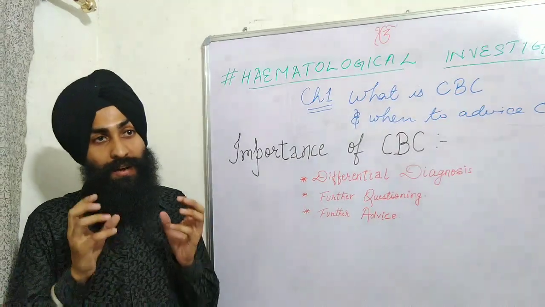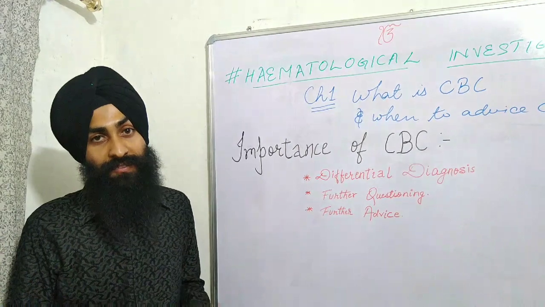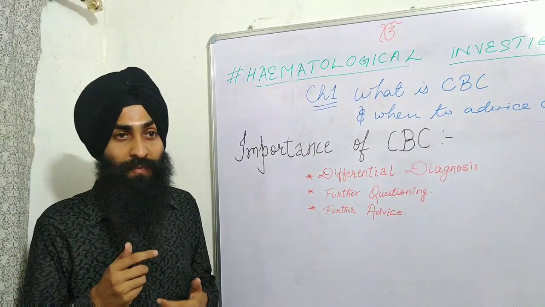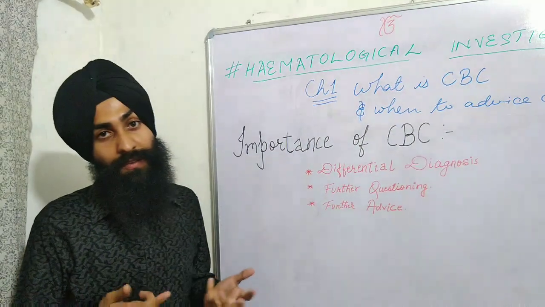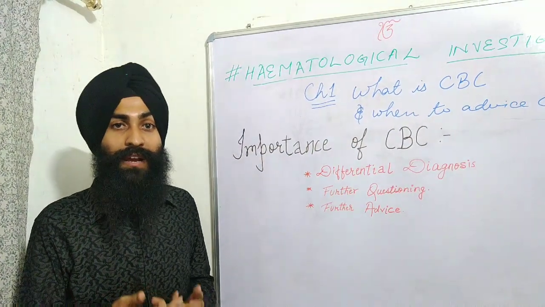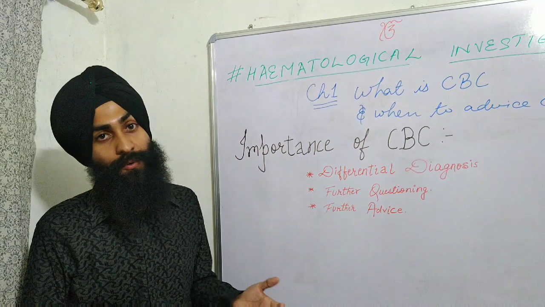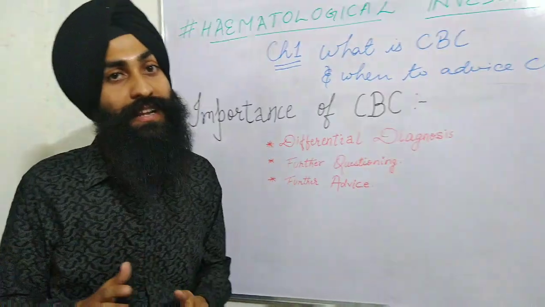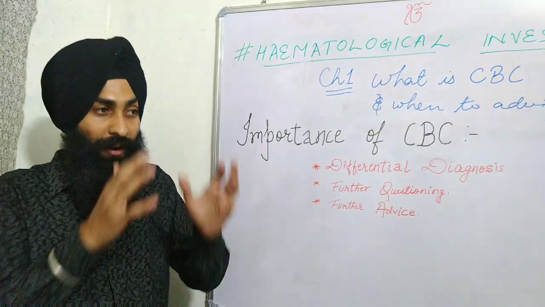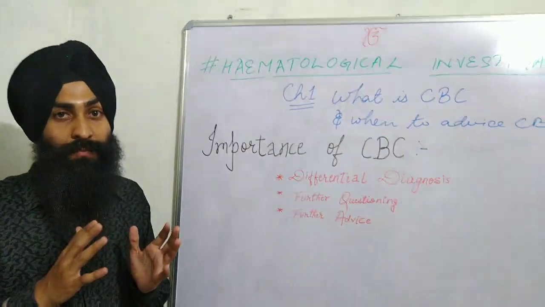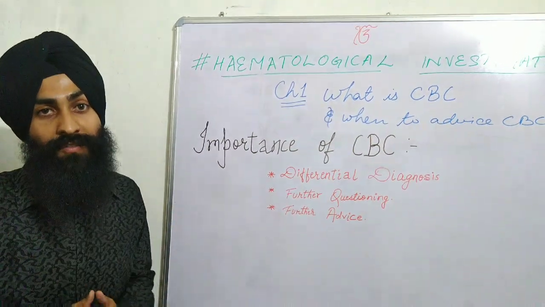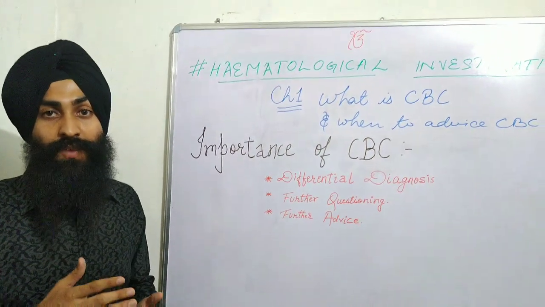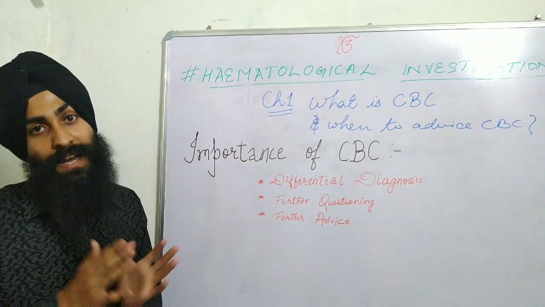Second one is further questioning. There are many causes which lead to an increase in the cell or decrease in the cell. So when the patient comes to us with the CBC report, we can make further questioning on the basis of the report. And third one is further advice. As CBC is the first line investigation, after seeing the CBC report, we can decide what further advice we have to give the patient, what other investigations we have to do to make a final diagnosis.